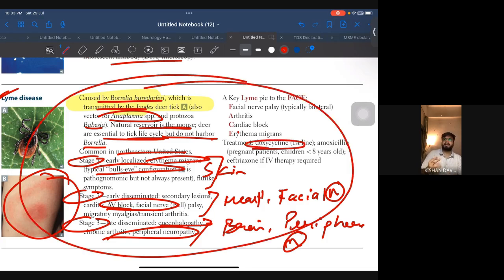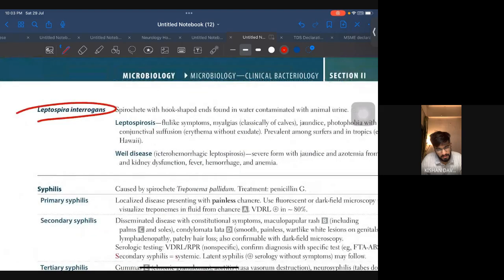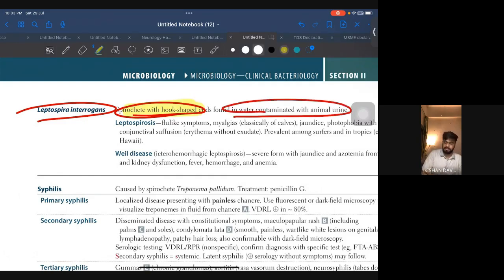Okay, so if you get the collective of these symptoms, most commonly the case will be a forest traveler, a forest department official, or a hunter or something like that. Found in water contaminated with animal urine. Very important. Okay, if you get this line, straight away go for Leptospira.